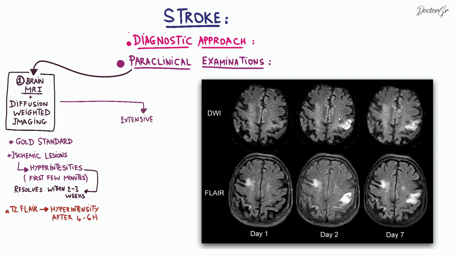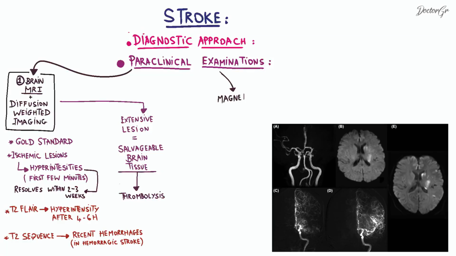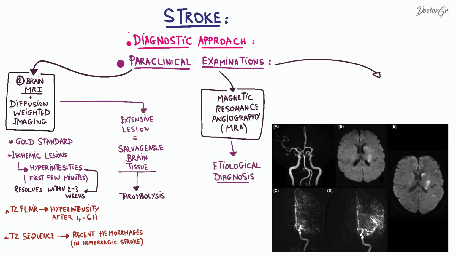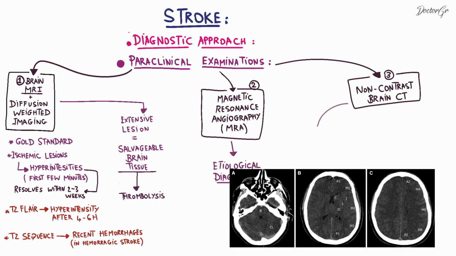The presence of an extensive lesion on diffusion weighted MRI indicates that the brain tissue can be salvaged and may benefit from thrombolysis. The T2 sequence can reveal recent hemorrhages and hemorrhagic strokes. When available, magnetic resonance angiography is performed for etiological diagnosis. If an MRI is not available, a non-contrast brain CT scan can be performed.